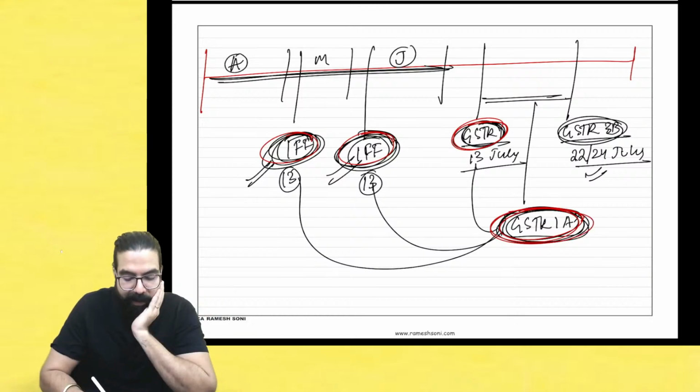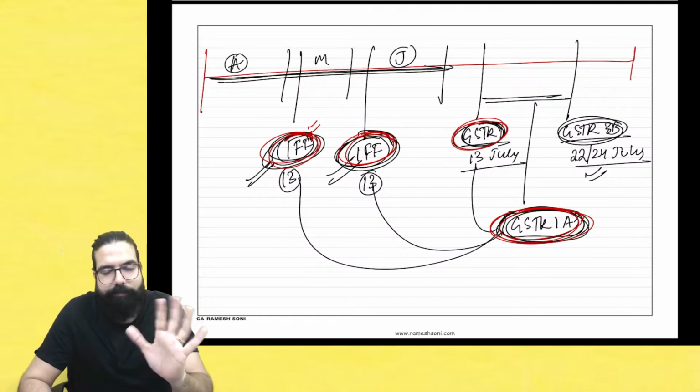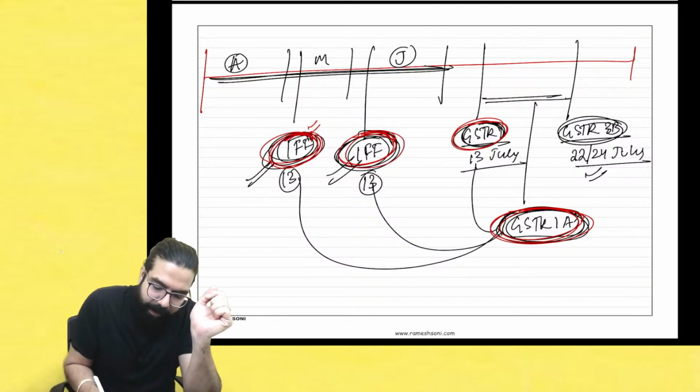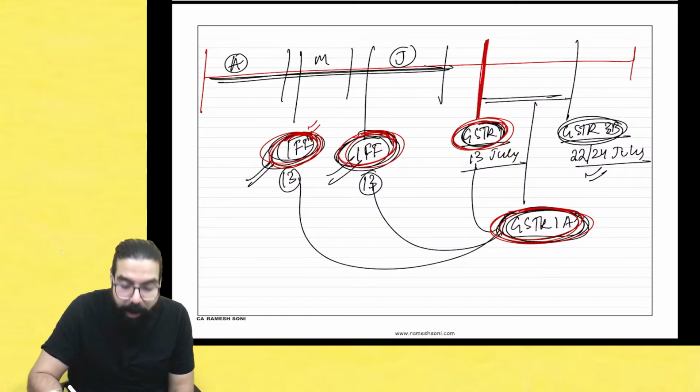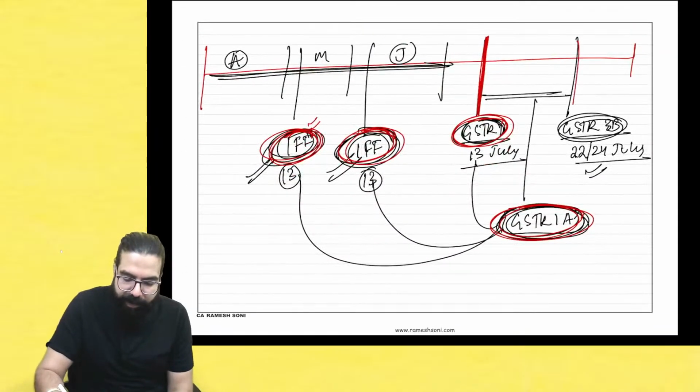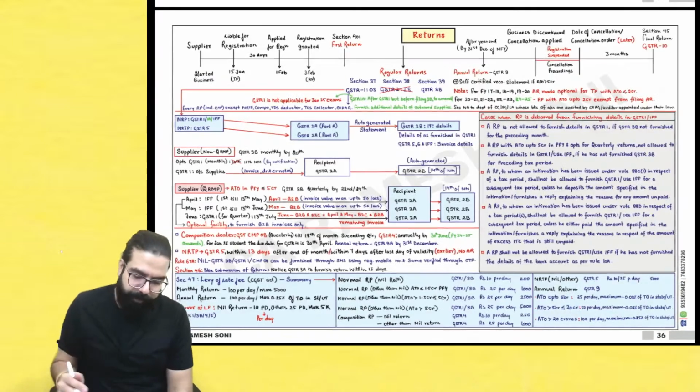Sir, specifically after filing IFF, there is no IFF 1A. If you have missed anything here, here or here, you can file GSTR 1A, which is after GSTR 1, but before filing your GSTR 3B. That's all they have told.